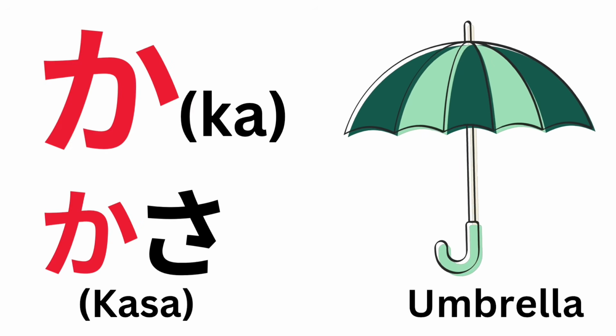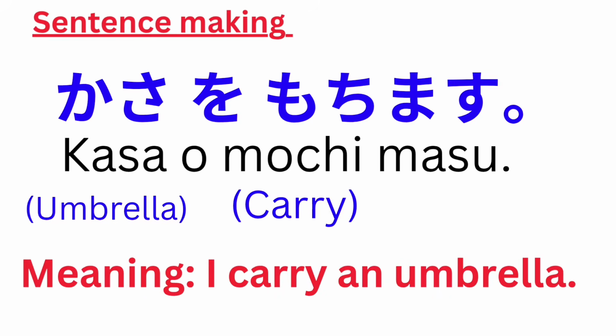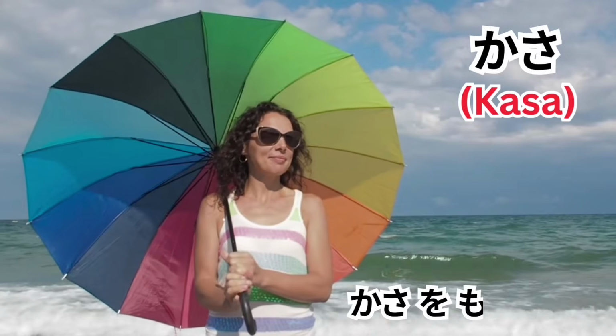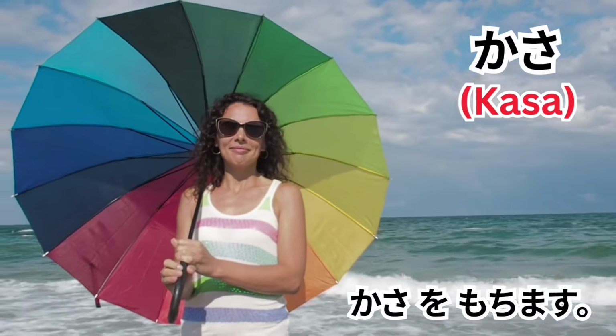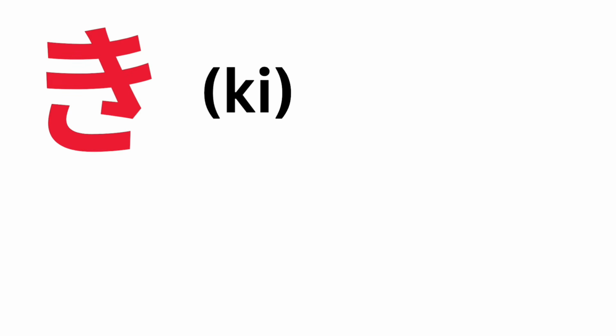Example sentence: Kasa o mochimasu. Meaning: I carry an umbrella. Kasa o mochimasu. The next letter is ki.